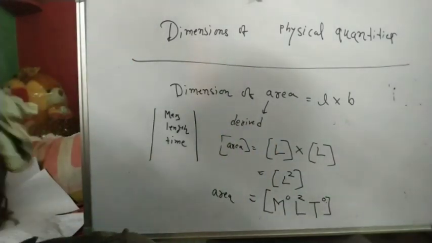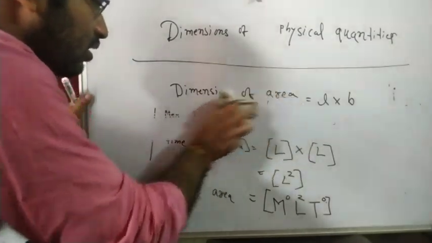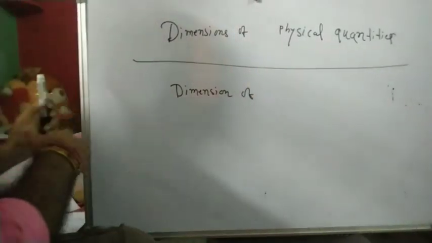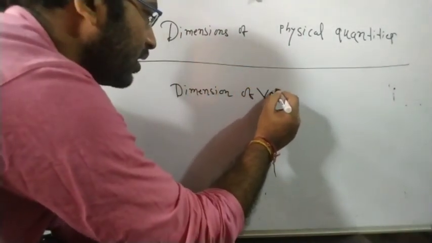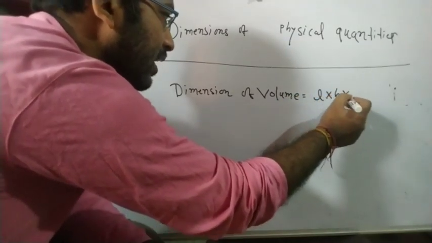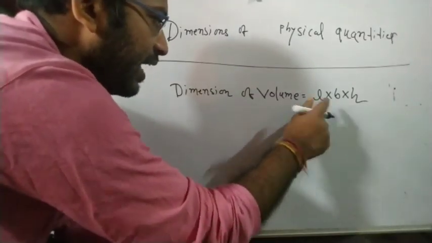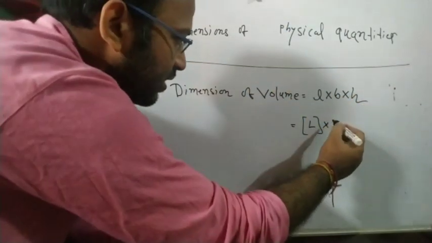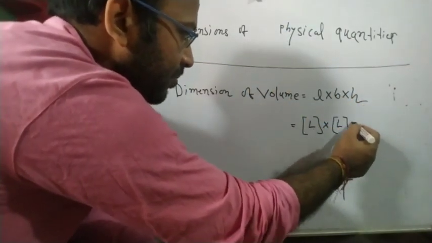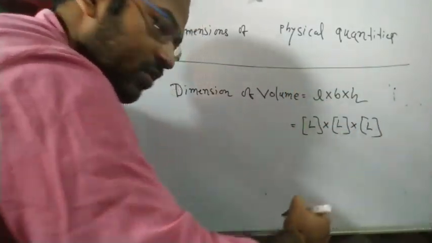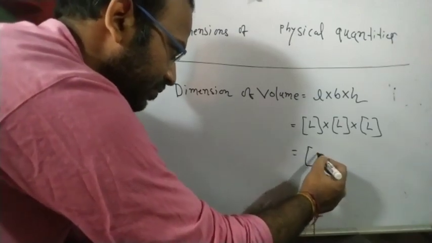Now let's move to another example, that is the dimension of volume. Volume means length into breadth into height. What is the dimension of length? L. Breadth is also a length, that is L again. Height is also a length. So this is the way: L cube.